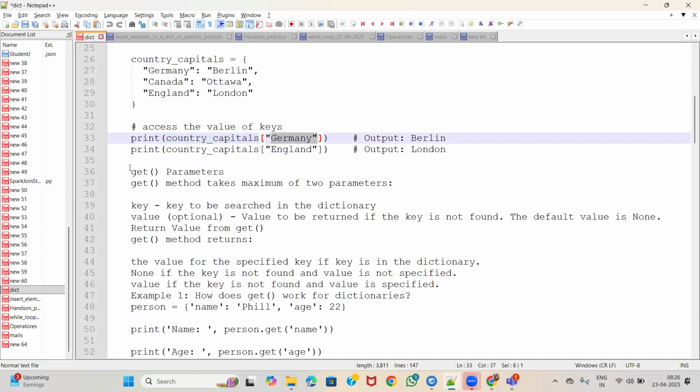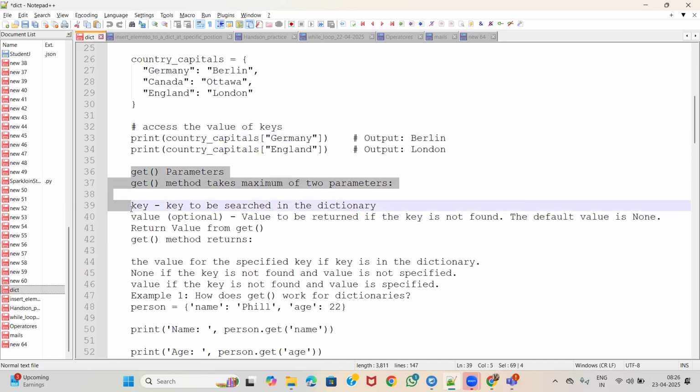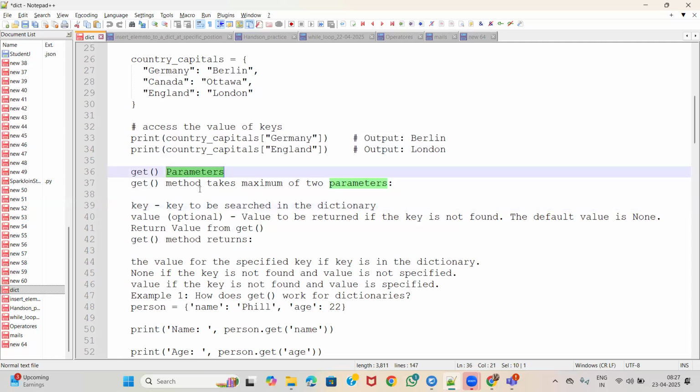And another method we will have is get. It will get a value based on the provided key. So get will get the value of a key. This get method takes a few parameters. It takes two parameters.